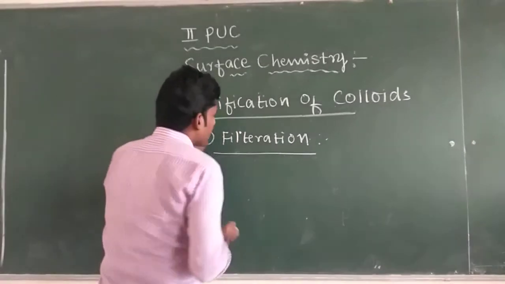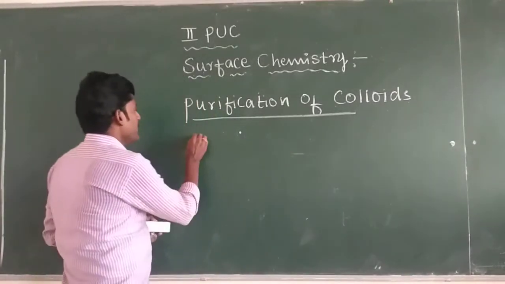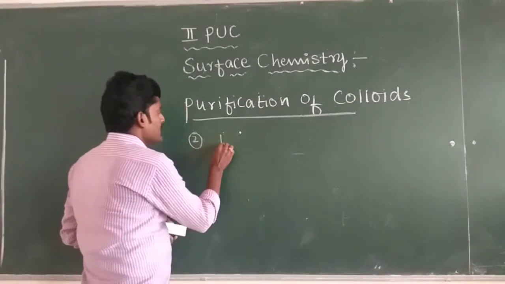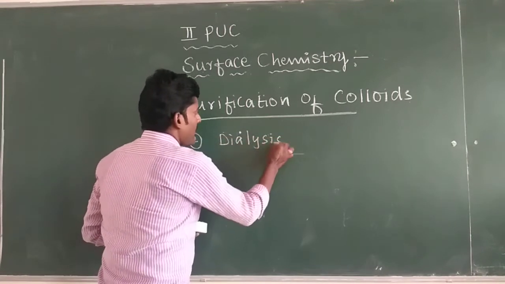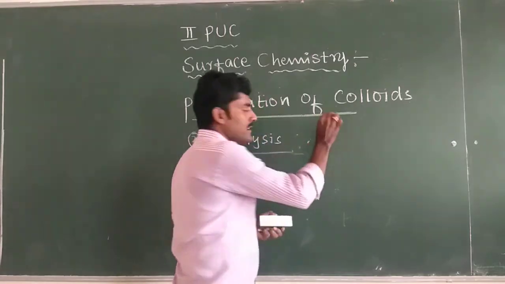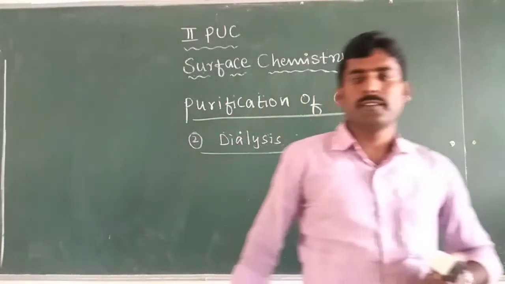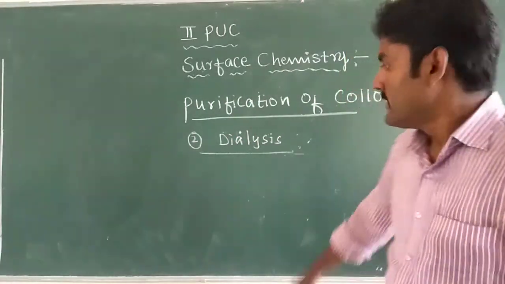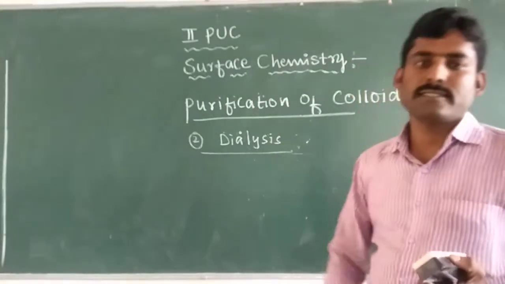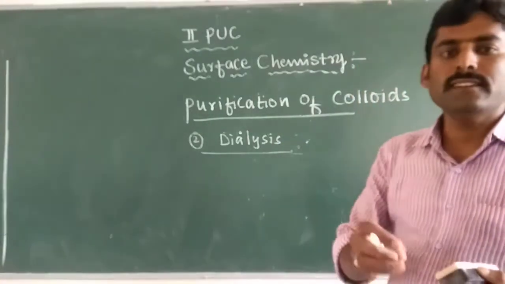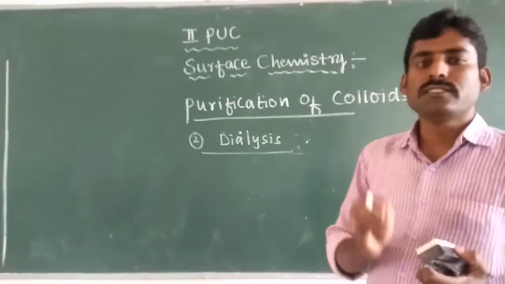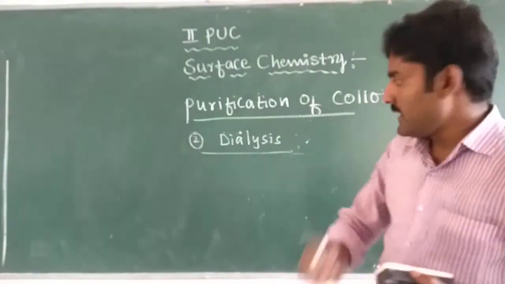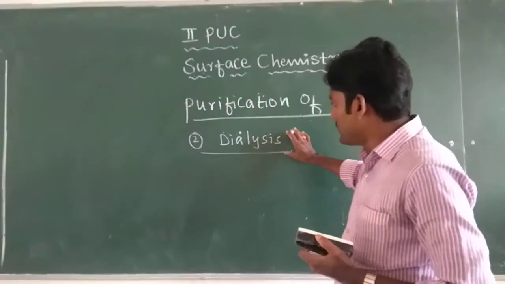The second method is dialysis. It is a well-known method used for the purification of colloids. Dialysis is the process of removal of particles of true solution from the colloidal solution using suitable membranes.